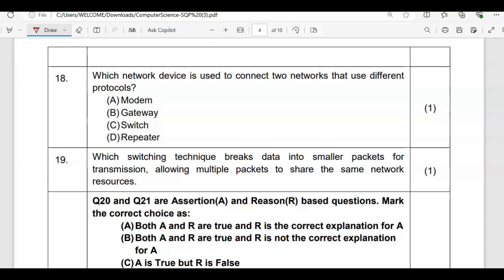FTP also you mention. Well, which network device is used to connect two networks? See, all the networking devices we covered properly. So modem is modulator, demodulator, which is going to convert the telephonic signals into the digital data. So modem, definitely not. Gateway, yeah, that's true only. It is going to connect LAN with MAN. So two networks. LAN is one of the network, another one. Switch is going to connect multiple devices of a network to a server. And repeater is going to repeat the signal. So the correct answer is option B.